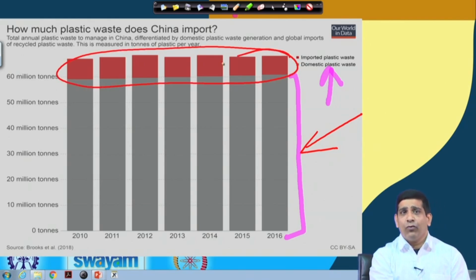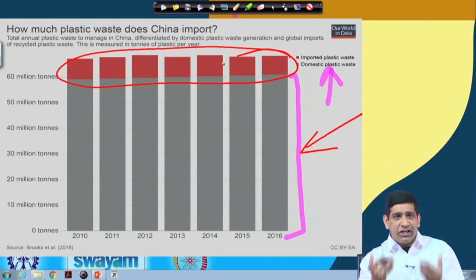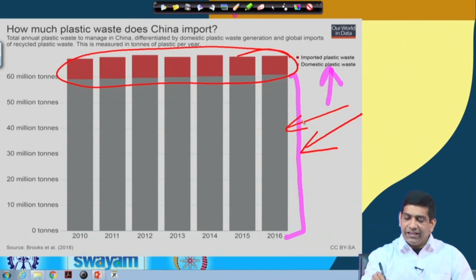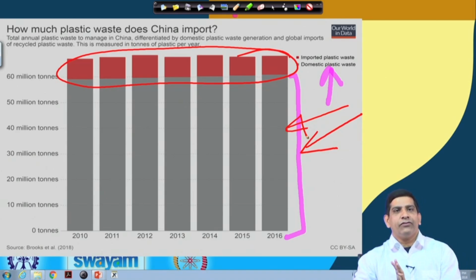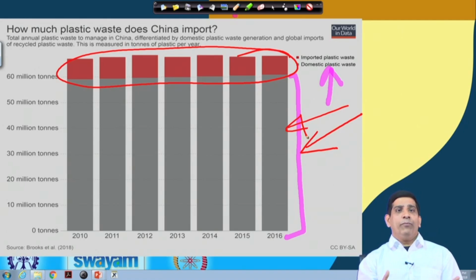So what has happened over the last 2-3 decades is that the Chinese economy grew, and China's purchasing power has gone up. People of China are comparatively wealthier than they were 3 decades ago. They have been using lots of packaging material. They themselves are producing lots of plastic waste. So why should I take waste from other countries when I myself am producing lots of plastic waste which I need to deal with anyway? And so the policy was, okay, now I don't want plastic waste from abroad. If they want to send me plastic as a material, it needs to be cleaner stuff, because I have a lot of dirty plastic to deal with at home itself.